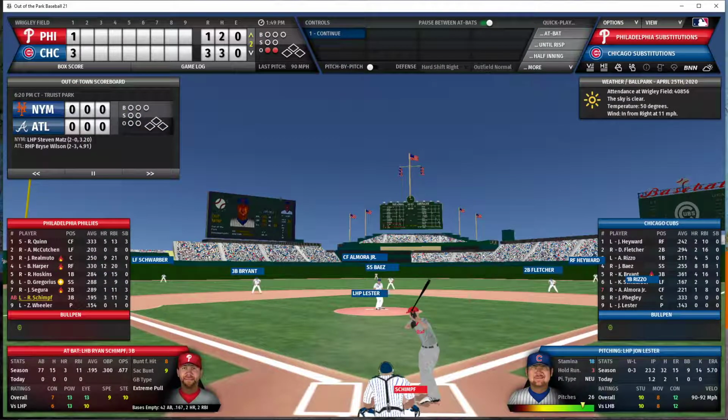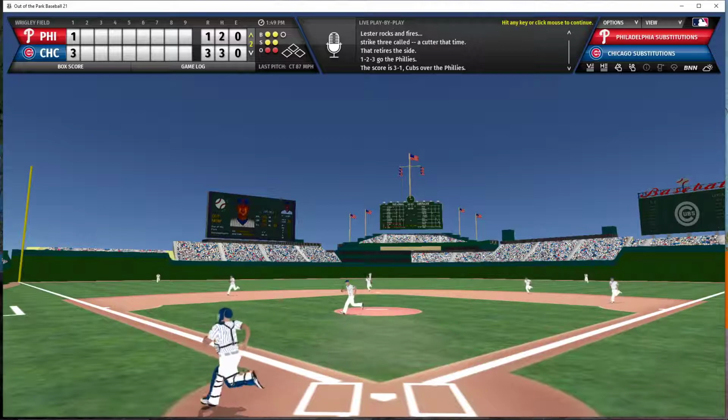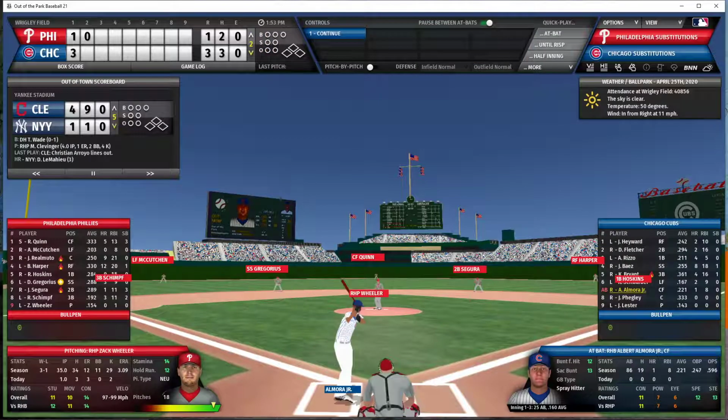Ryan Schimpf will be the batter. He will be batting with 2 outs and nobody on in a 2-2 count in the top of the 2nd inning. And he is the strikeout victim on a cutter. Lester retires the side in order in the 2nd inning. Cubs now go to the bottom of the 2nd with a 3-1 lead.